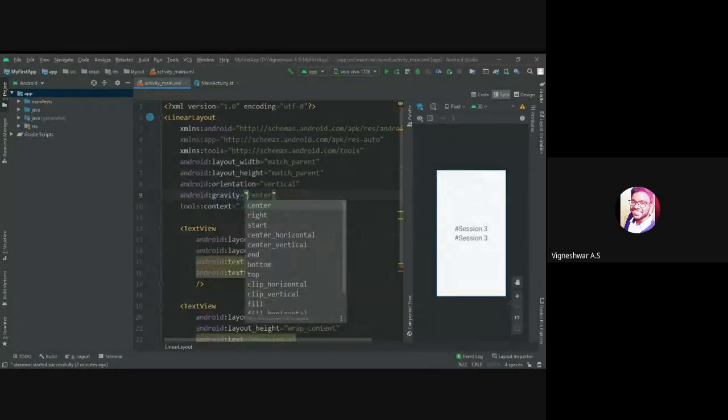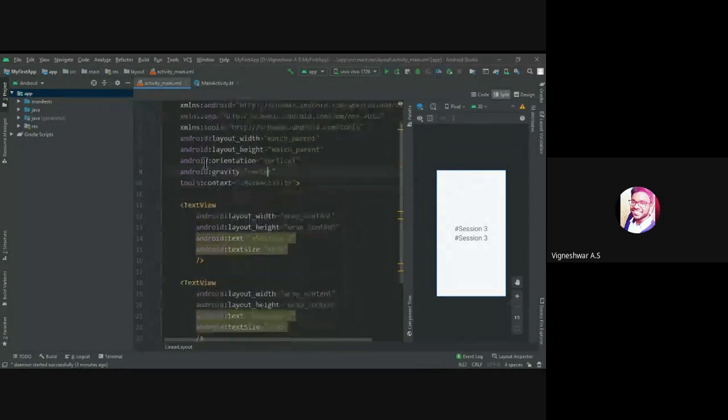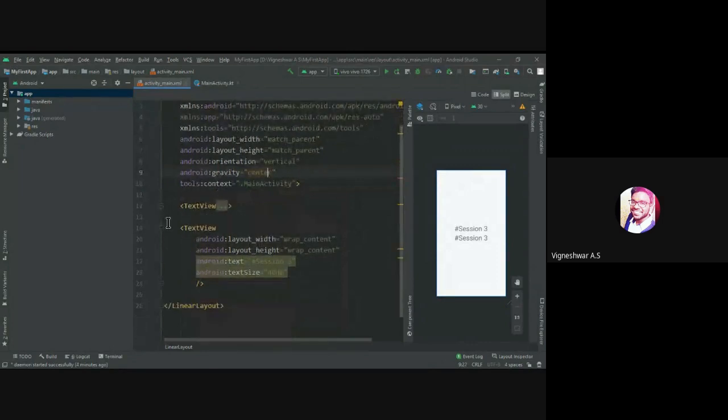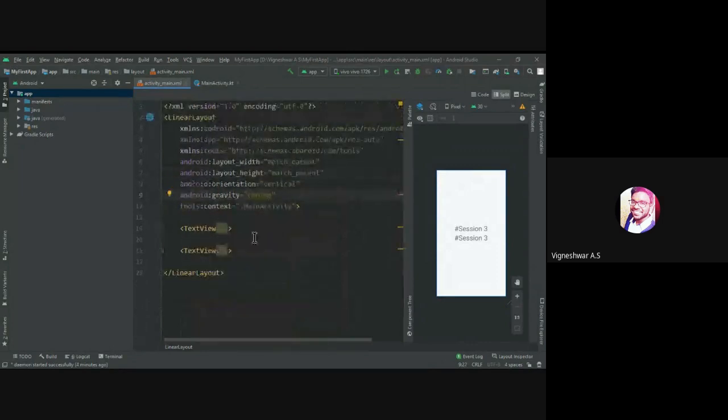If my gravity is center, the whole view within the particular layout will always be in a centered position. It won't go to the left corner. Say for example, instead of choosing center, I'm going to choose start. Now it simply went off to the main position. Now let me come back to center.